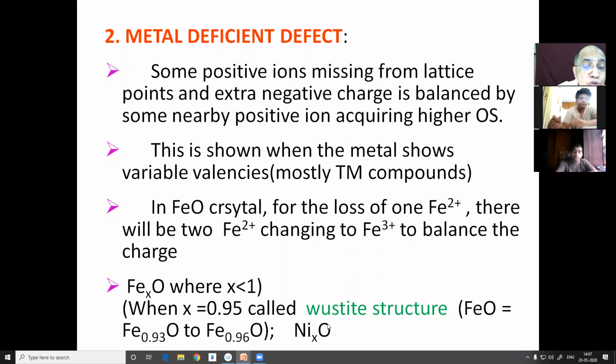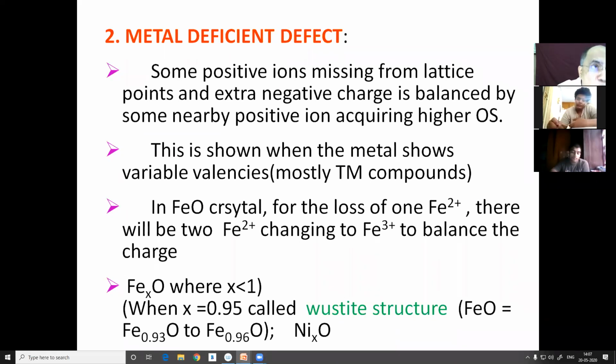Don't confuse it with wurtzite. Nickel oxide also, those transition metals which exhibit variable valency, variable oxidation state, their compounds are more susceptible to form metal deficiency defects because they can easily go to their higher oxidation state, not the ones which cannot have any other oxidation state.